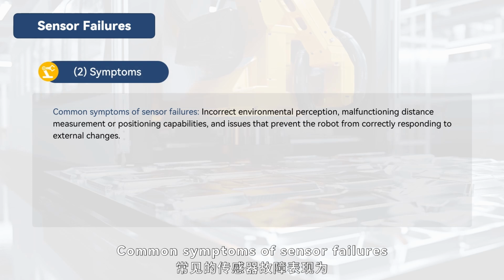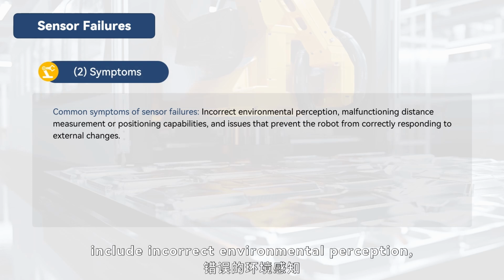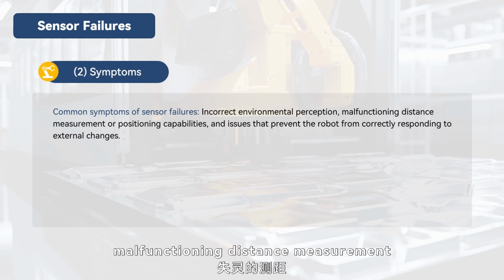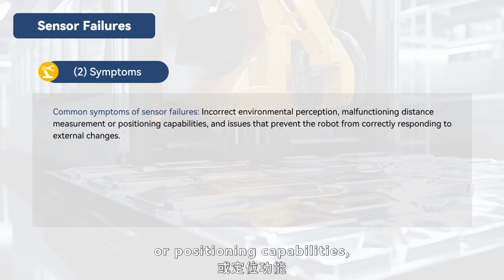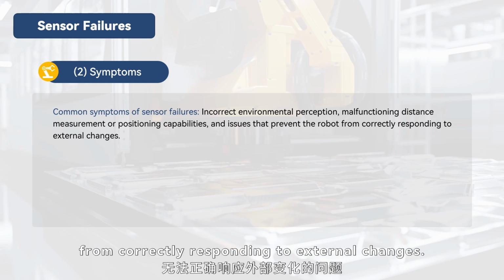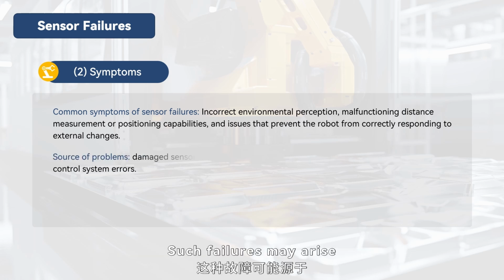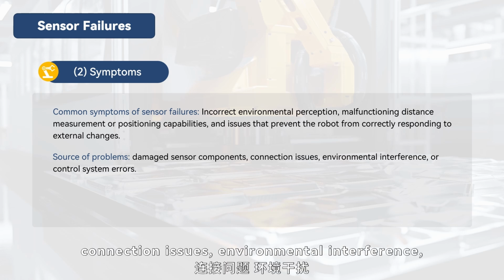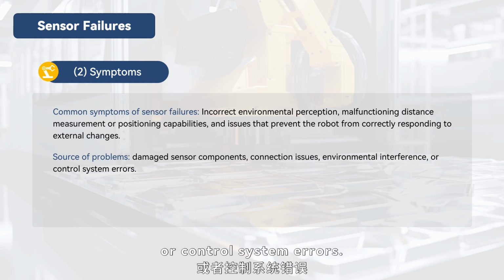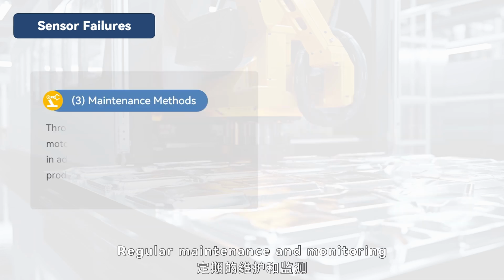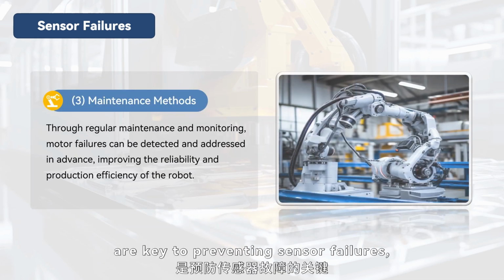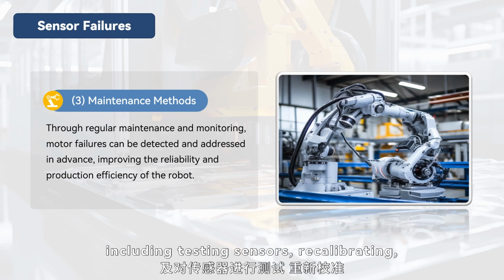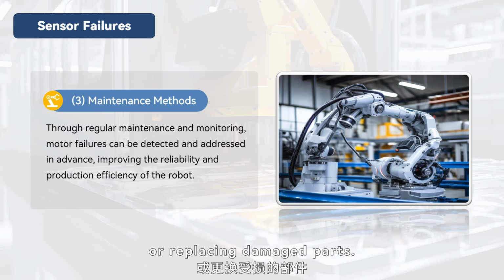Common symptoms of sensor failures include incorrect environmental perception, malfunctioning distance measurement or positioning capabilities, and issues that prevent the robot from correctly responding to external changes. Such failures may arise from damaged sensor components, connection issues, environmental interference, or control system errors. Regular maintenance and monitoring are key to preventing sensor failures, including testing sensors, recalibrating, or replacing damaged parts.